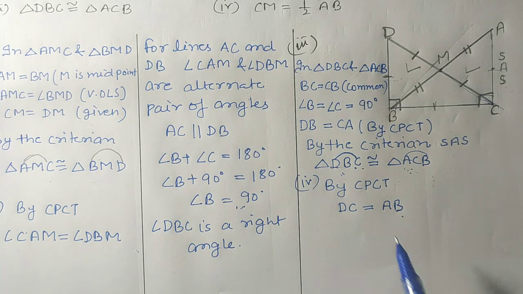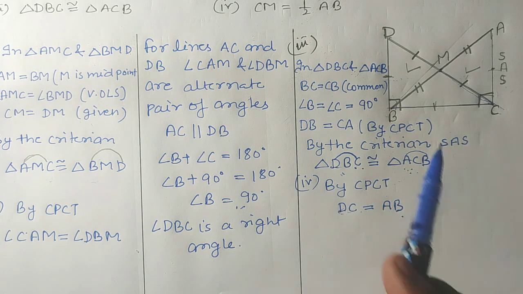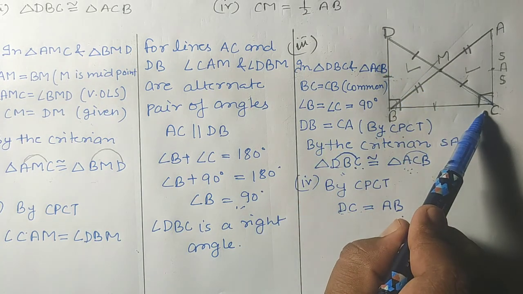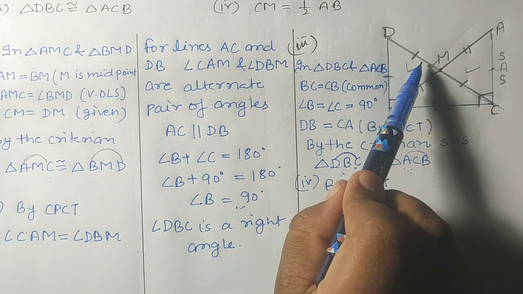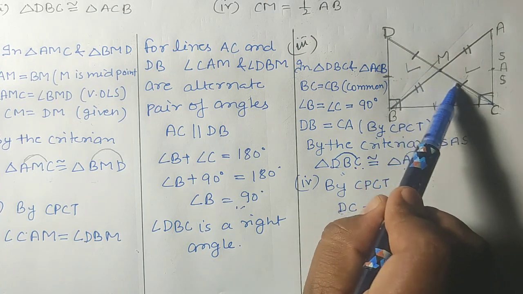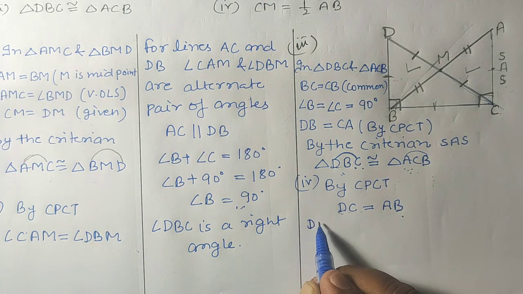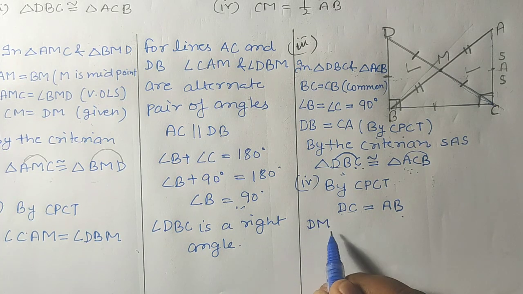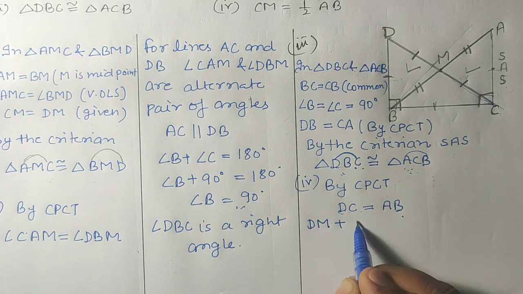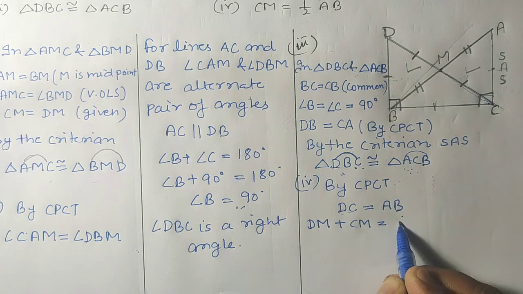Okay, so we can say this DC is equal to AB. Now see, DC is DC side. We can divide this side in two parts. The first part is DM and the second part is CM. So DC we can write DM plus CM is equal to AB.